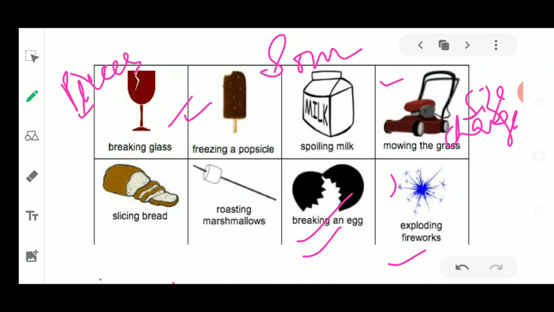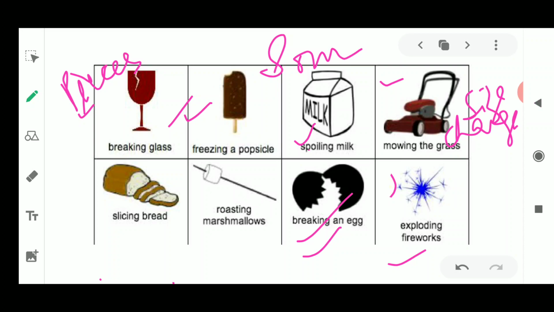Similarly, some changes are fast changes, and some changes are slow changes. Fast change is also known as rapid change, where the growing of bacteria is an example of fast change, and the settling of curd is a slow change. So changes could be of different types. You could mention these changes in the form of the speed of the change, that could be slow, fast, very fast. Explosion of a cracker is a very fast reaction. Burning of a matchstick is also a very fast change. So changes could be of many types.